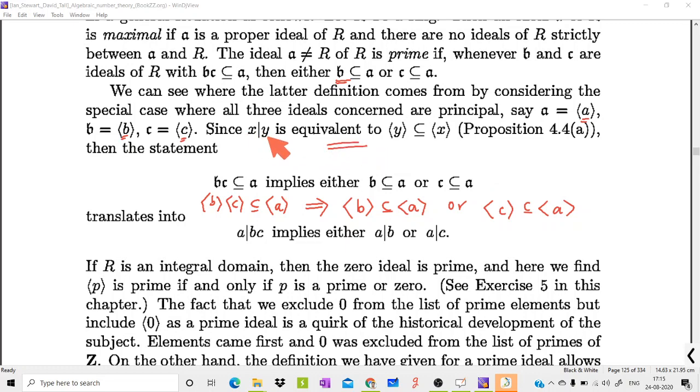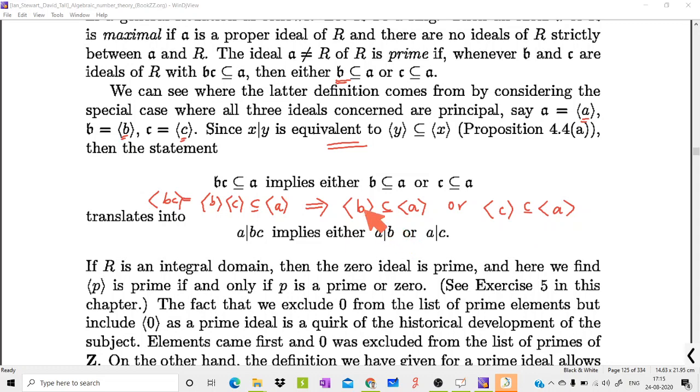Whenever x divides y, then we have ideal generated by y is contained in ideal generated by x. Then you can write this statement as this ideal is contained in A. Okay, this is nothing but the ideal BC. Okay, so this can be translated to A divides BC implies A divides B or A divides C.